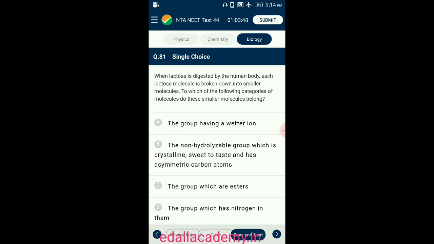The non-hydrolyzable group, which is crystalline, sweet to taste and has asymmetric carbon atoms, is a monosaccharide. The group having zwitter ions is an amino acid. They are used in making proteins. The group which is esters is lipids. Nitrogen is absent in monosaccharides. So the answer for this question is option B.